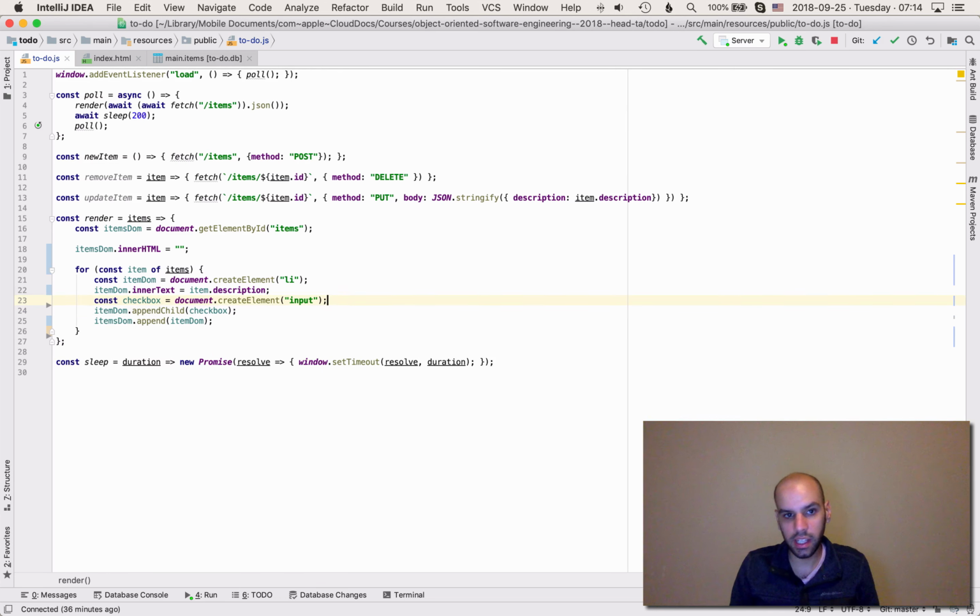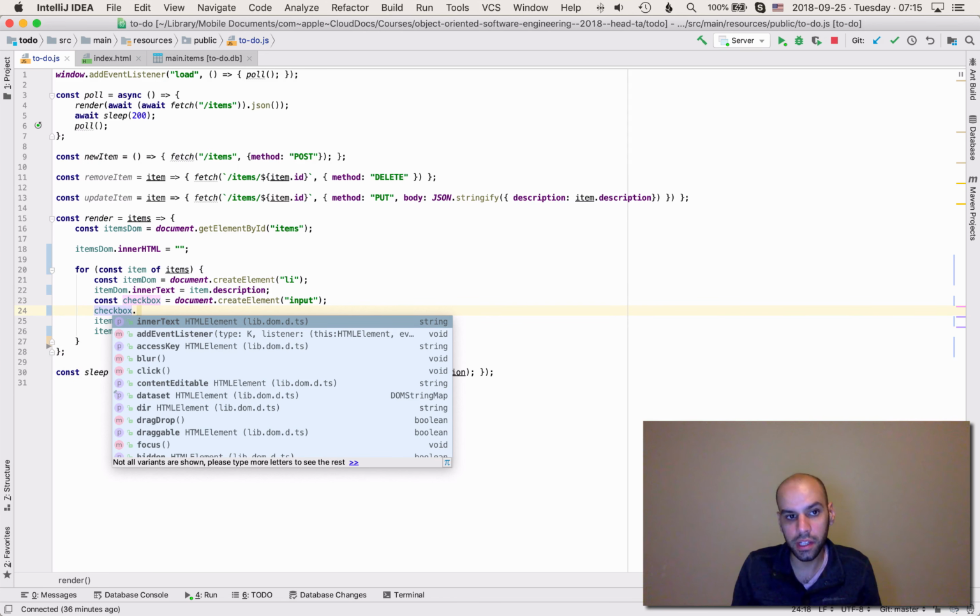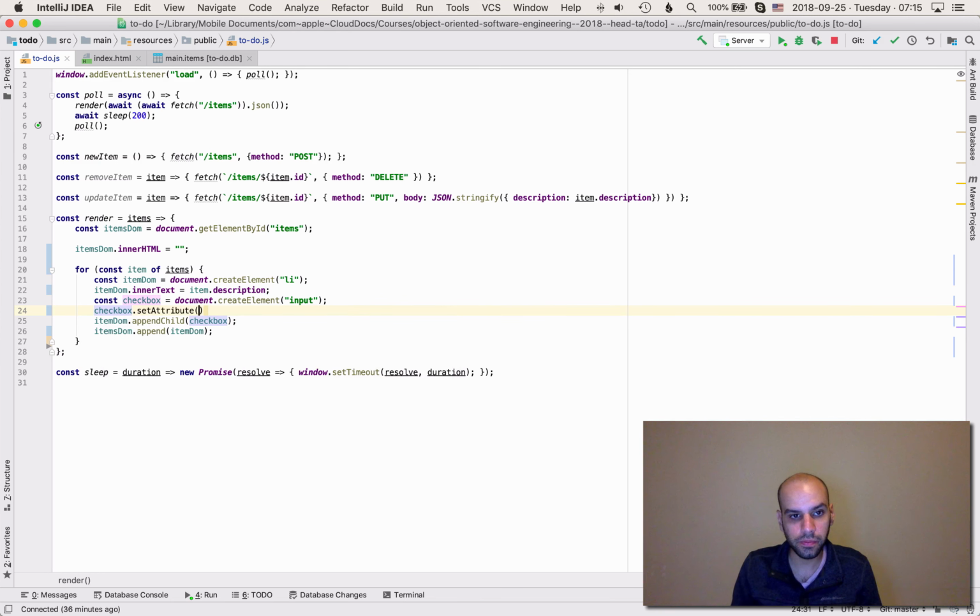We also have to say that the checkbox is not any kind of input. By default, it would be a text input. We want it in particular to be a checkbox. So we can setAttribute of type checkbox.